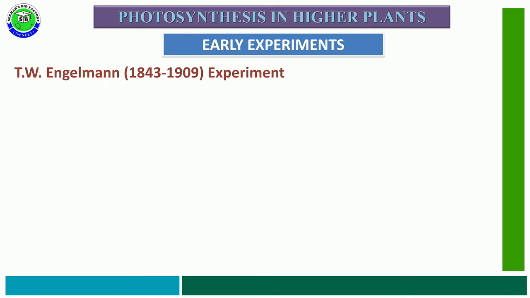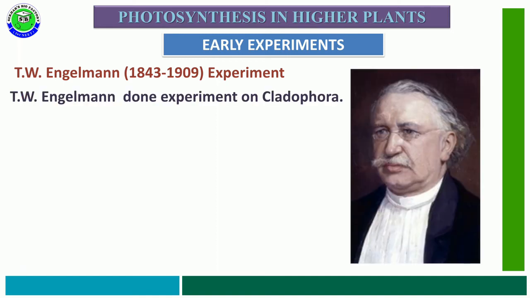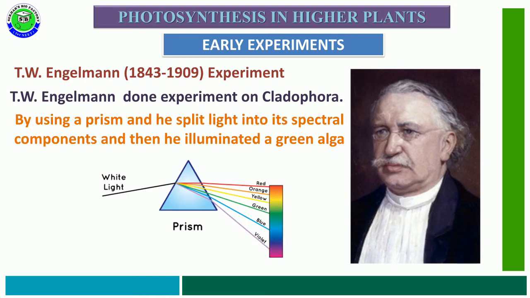The next experiment was conducted by T.W. Engelmann, between 1843 and 1909. He did an experiment with the help of Cladophora, an alga, and used a prism to split light into different colors depending upon wavelength.